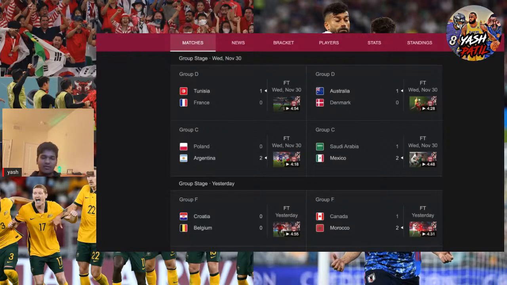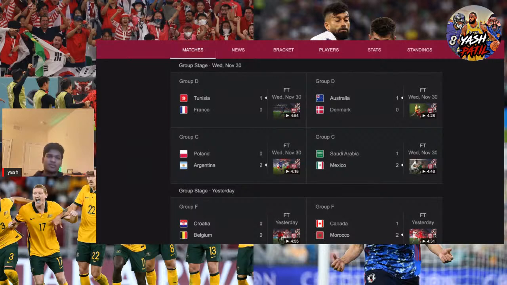I don't know how they didn't. First off, Messi's penalty miss. There were a few wide open chances they missed in the second half as well, in the 80th minute or so. If they had made those chances, we would have seen Mexico in the round of 16 right now. But Poland had great defending. They broke down a few times in terms of defending, but Argentina was missing their chances.